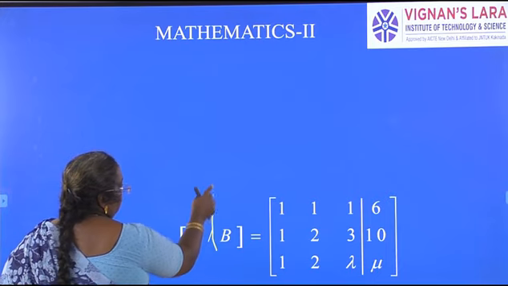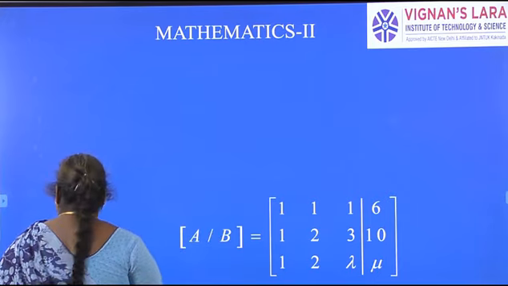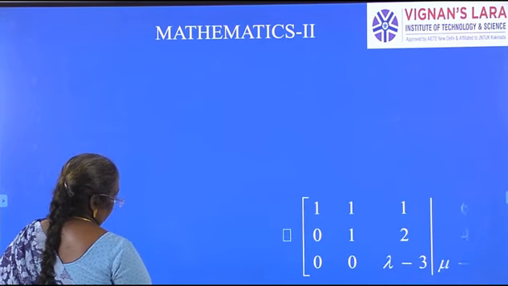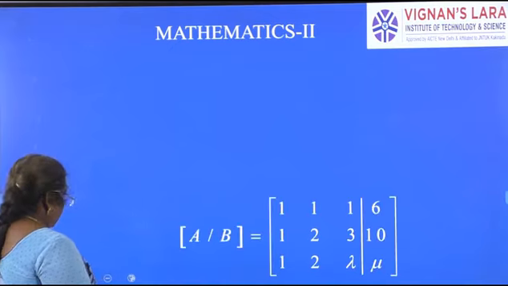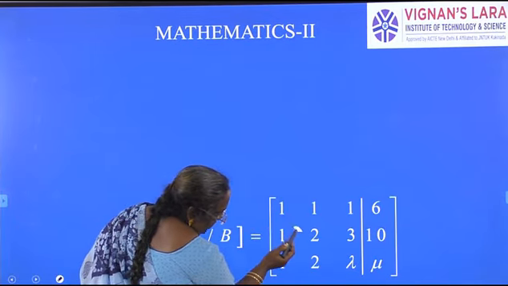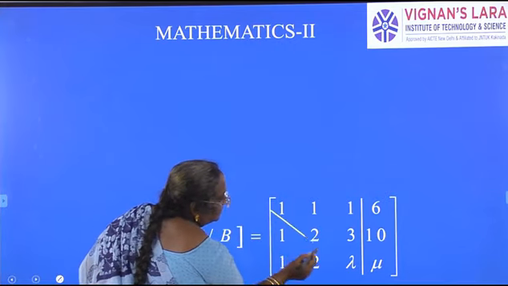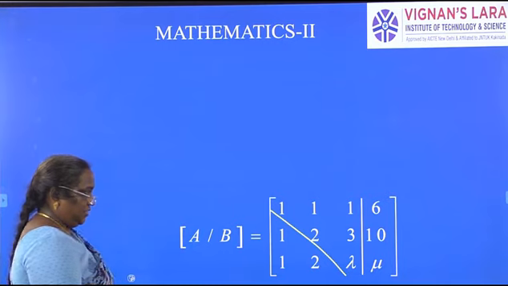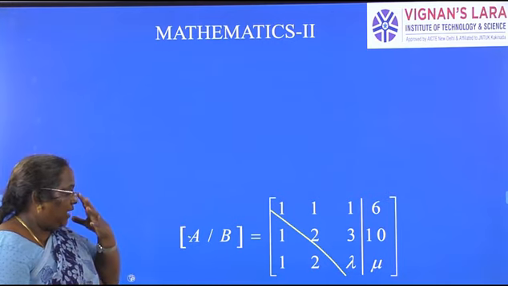Now, for the augmented matrix to be reduced to echelon form, the elements below the principal diagonal are to be made zeros using row operations. We reduce it to echelon form every time.